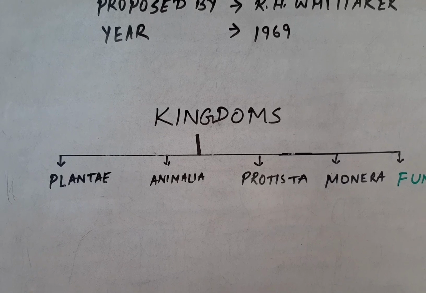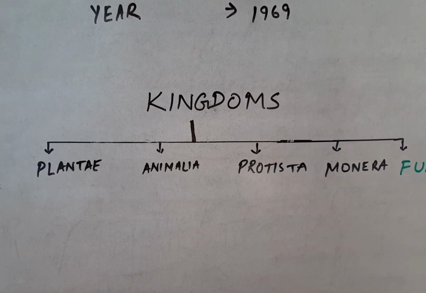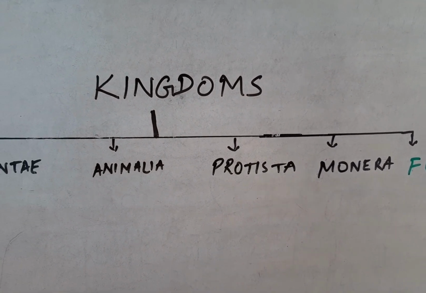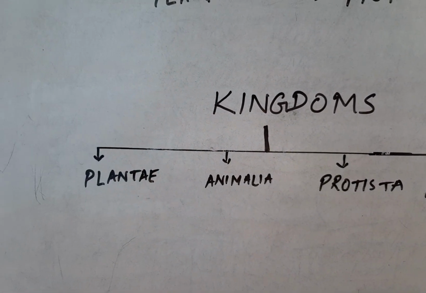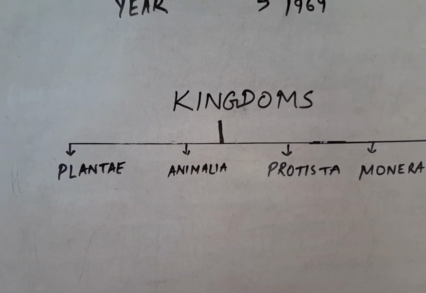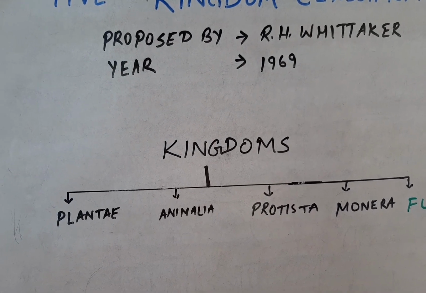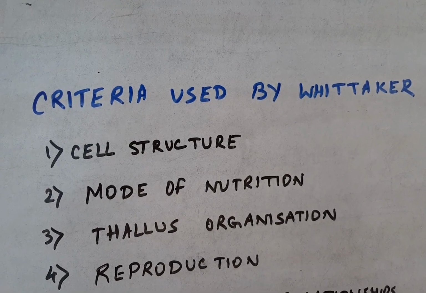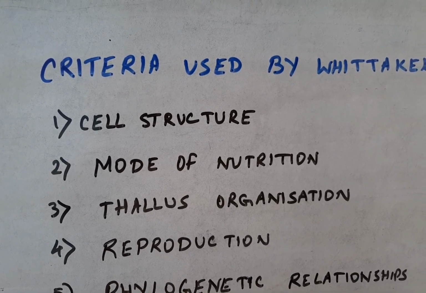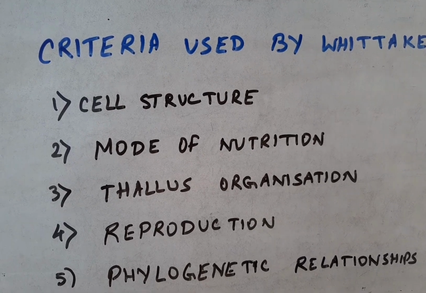So here you can see the kingdoms become plant kingdom, animal kingdom, Protista, Monera, and finally fungi. Now what were the main criteria that was used by Whittaker for his classification system? Let us look at the criteria. So here comes the criteria used by Whittaker for his classification system. So Whittaker proposed five kingdom classification based on this particular criteria.